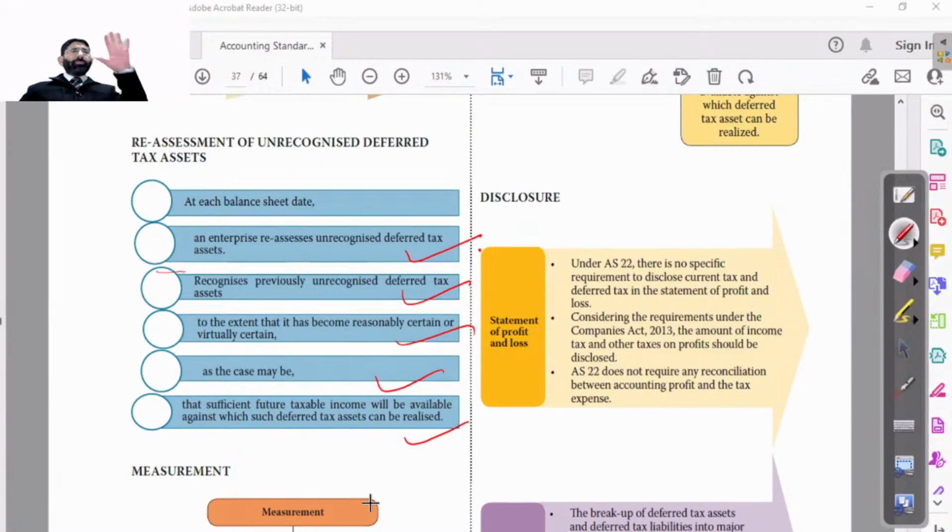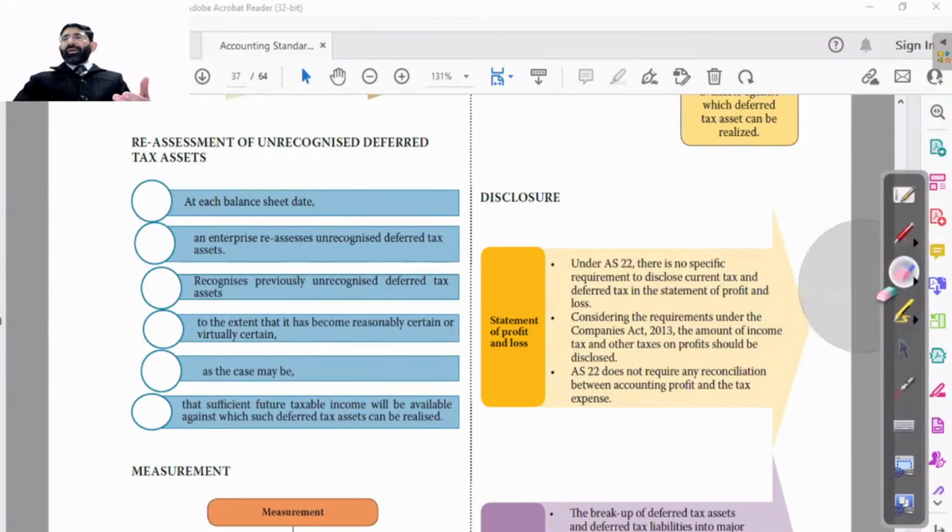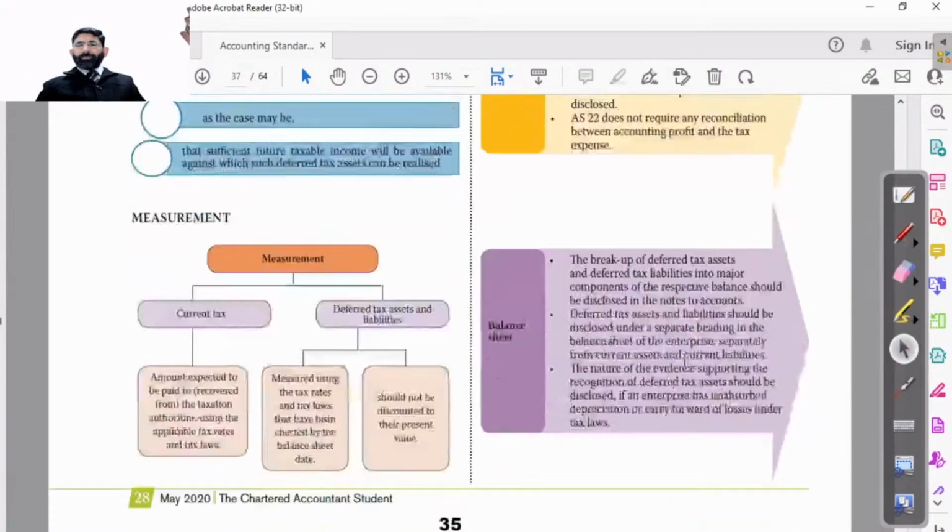So this is all about a simple thing. If there is any chance of occurrence of these deferred tax assets, then it is to be entered. If there is any chance of reversal, you will have to do it. This will all be evaluated every year, at the end of every year. The practical aspect of this AS will be covered in CA Final.